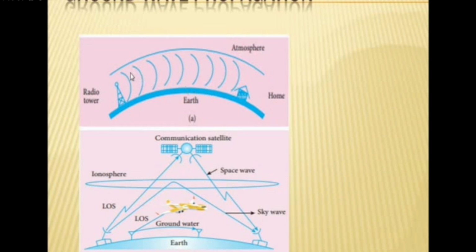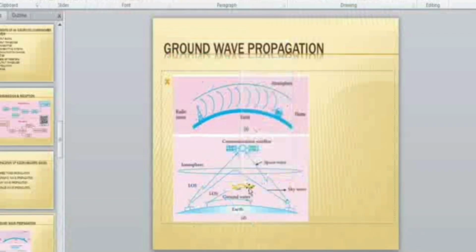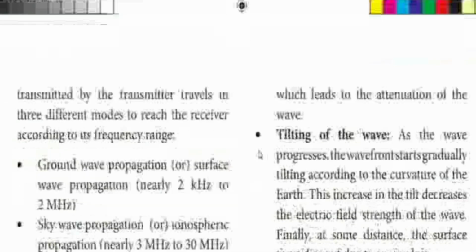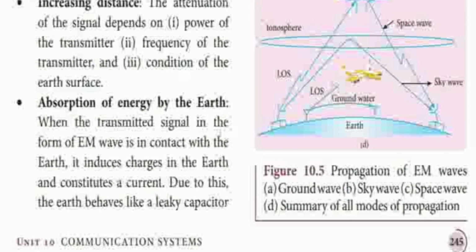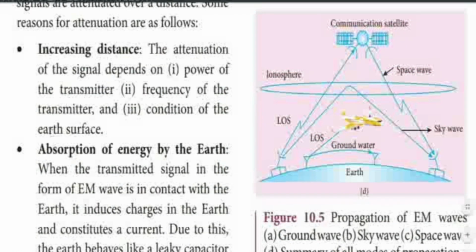Here the waves are transmitted through the medium, that is the air medium. It can be absorbed by the earth. That is called the absorption of energy by the earth. Then how can we increase that distance, that means the range of the tower? You can increase the power of the transmitter, the frequency of the transmitter, or the condition of the earth surface. So depending on these three factors, we can increase the distance.